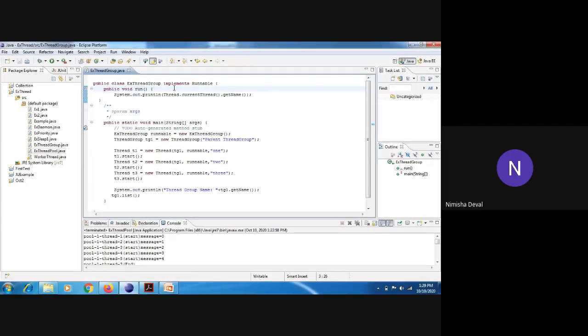See here, first I have created one class which implements the Runnable interface, and we are passing one method, that is run, and here we are printing the current thread name. In the main method, as per the normal process, we are creating an object of this class and creating the thread. But here we are dealing with thread groups, so we need to create an object of a ThreadGroup.